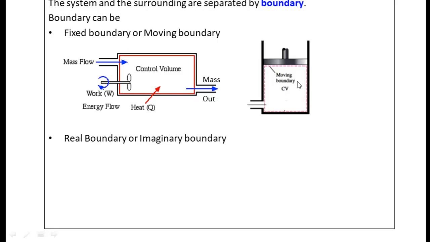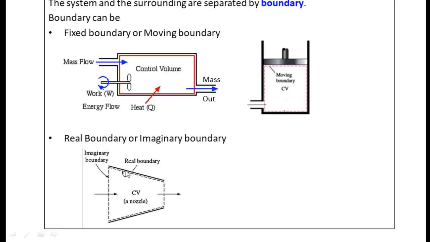Now consider a case like this. Consider a nozzle. The nozzle has a decreasing area of cross section, and this is nothing but a flow passage with varying area of cross section, and a fluid is going to enter and leave. Now in this case, I am going to do the analysis for this particular volume.